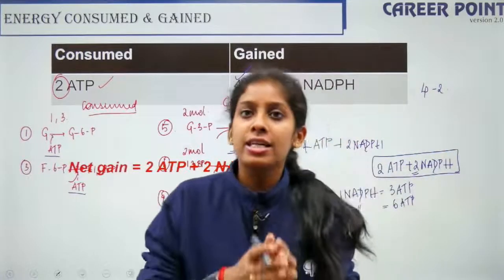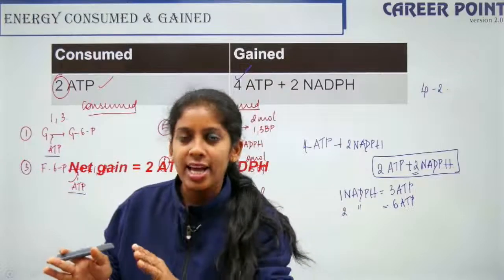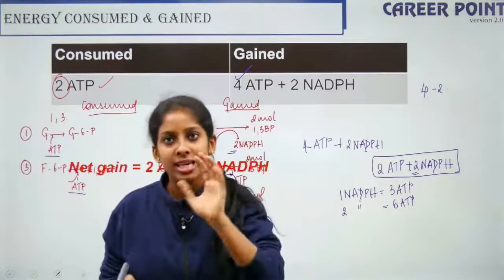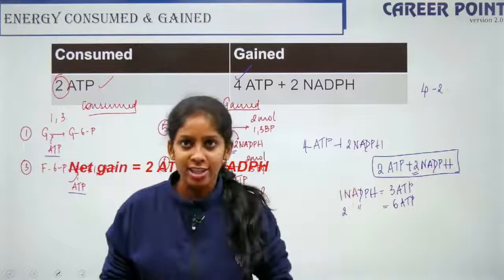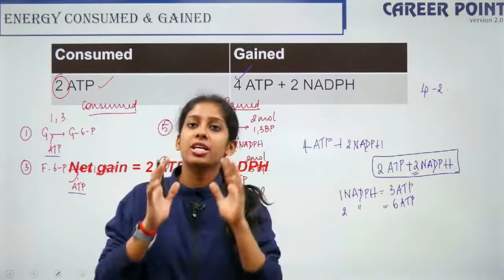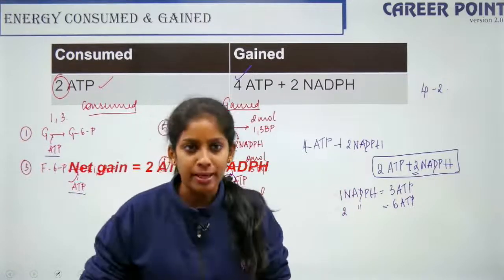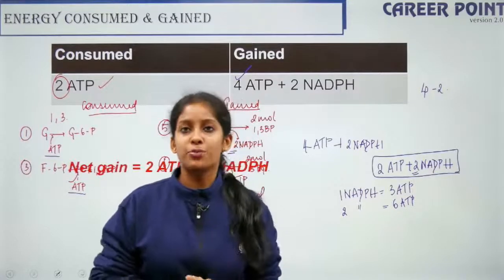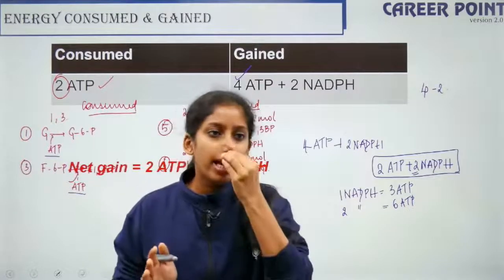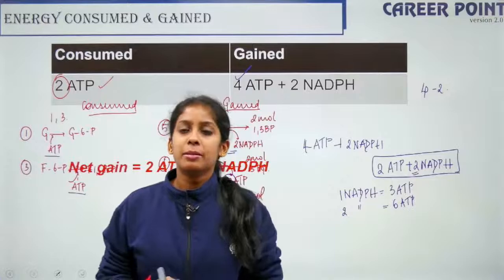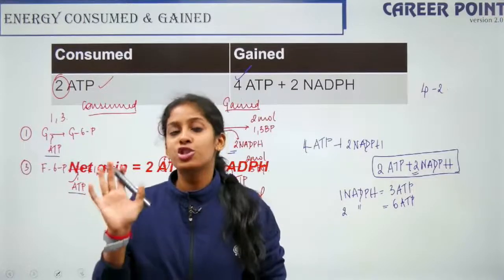When you are saying it in terms of both ATP and NADH, it is 2 ATP and 2 NADH. But if you are saying everything in terms of ATP, it is 8 ATP. Alright? So glycolysis is clear now? No doubt? So one huge topic is done.